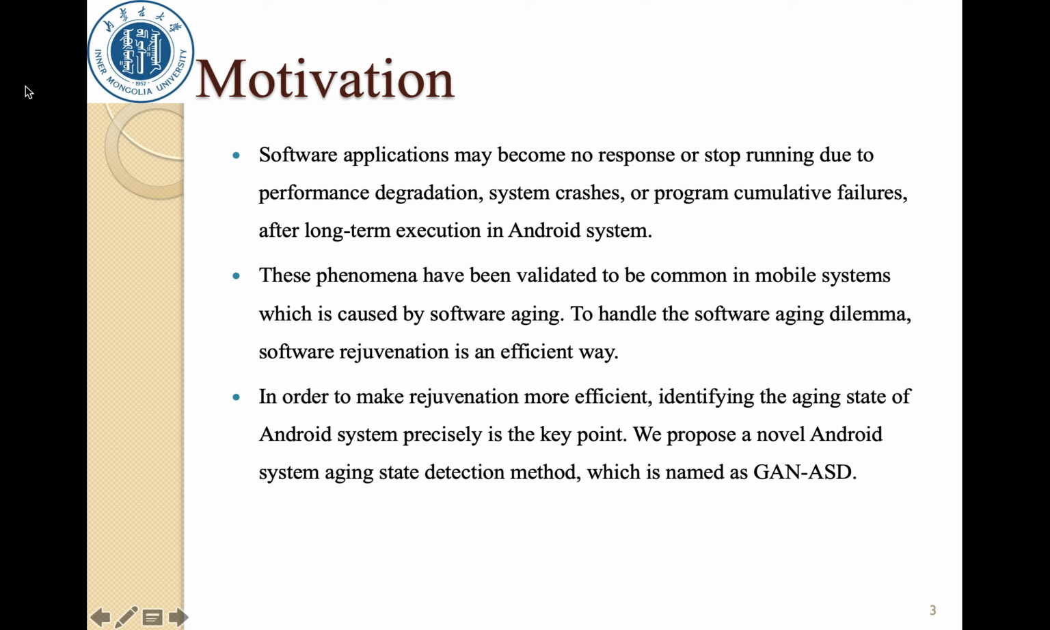As is well known, after a long time of execution in the Android system, applications may become unresponsive or stop running due to performance degradation, system crashes, or cumulative program failures. These phenomena have been validated to be common in mobile systems, and are caused by software aging. To handle software aging, software rejuvenation is an efficient way. In order to make rejuvenation more efficient, identifying the aging state of Android system operations is the key point.